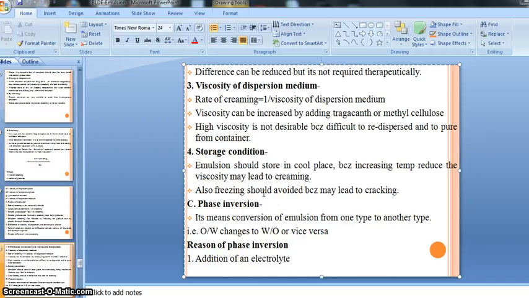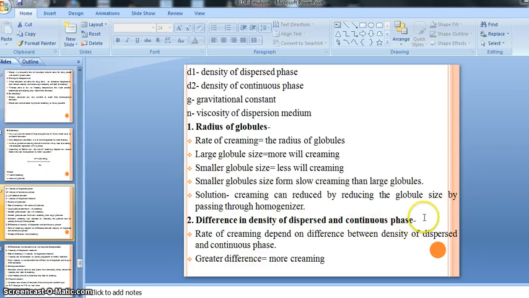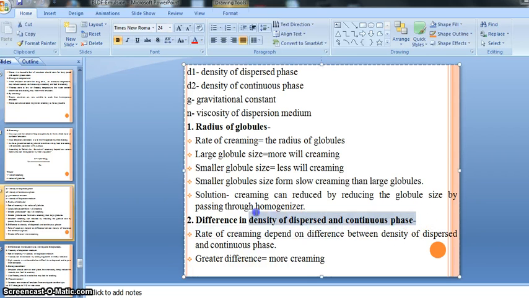So in this way, storage condition, viscosity of the dispersion media, the difference in density between the dispersed phase and the continuous phase, as well as the radius of our globules, are responsible for the formation of creaming in our preparation, right? So these are the basic reasons. We should remember this, right? So afterward,